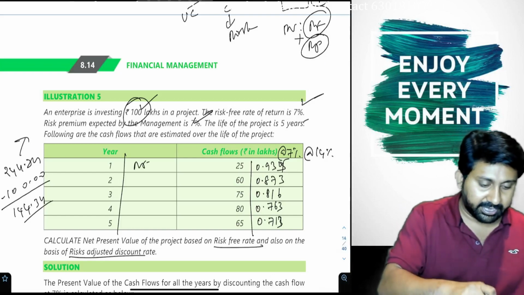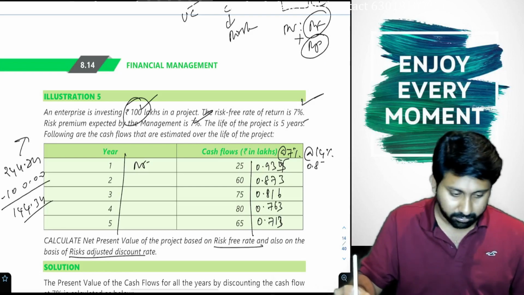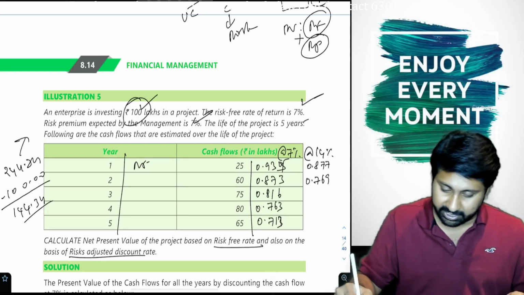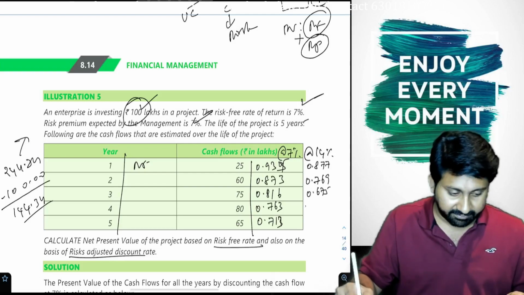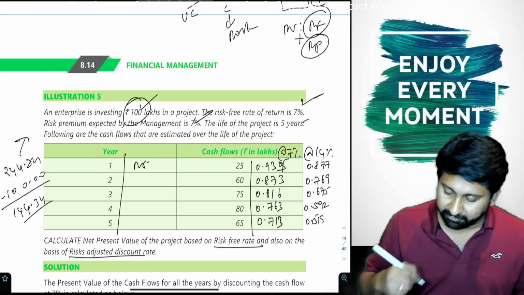If it is risky, take 14%. 1 divided by 1.14: 0.877, 0.769, 0.675, 0.592, 0.519.